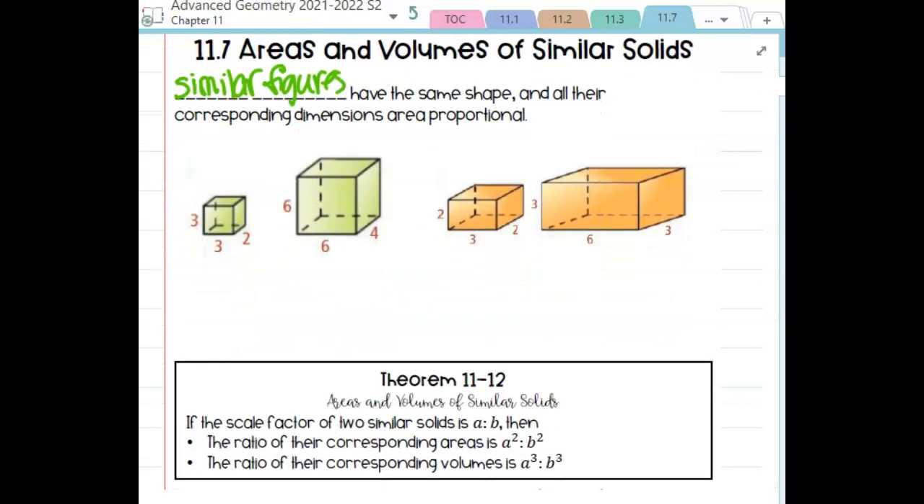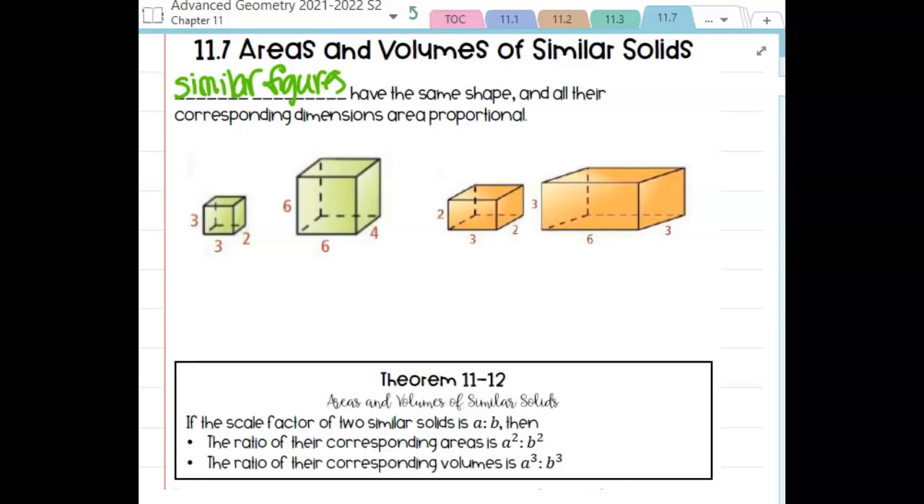So I have two examples here. I want to show you what it would look like if something is considered a set of similar figures and something that's not. It says their corresponding dimensions are proportional. What that means is if I were to take corresponding side lengths and set up all of the ratios of the corresponding side lengths, they should come down to be the same fraction.